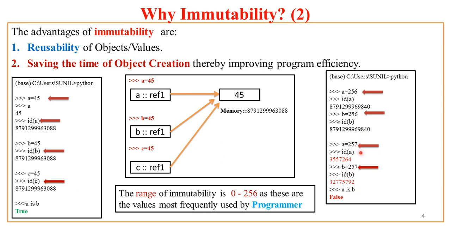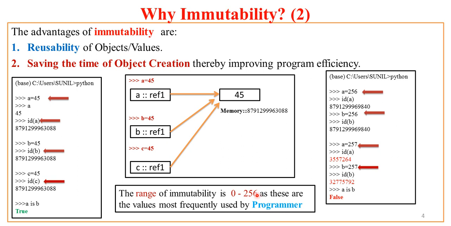So why do you find this difference? Just incrementing the value 256 by 1 and assigning it to a, and again incrementing 256 by 1 and assigning it to b, the whole scenario has changed. What is the reason? The reason is the inside engineering of Python. The range of immutability in the case of int is from 0 to 256. That means up to the max value 256, Python supports reusability. We are not talking of saving the time of object creation in Python. We are talking of reusability.